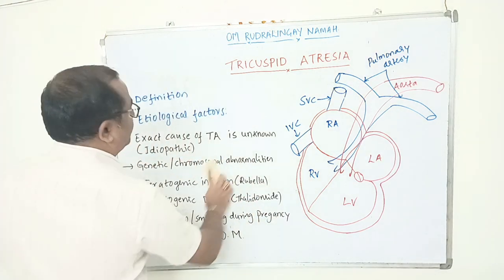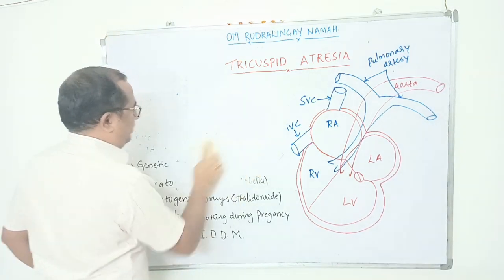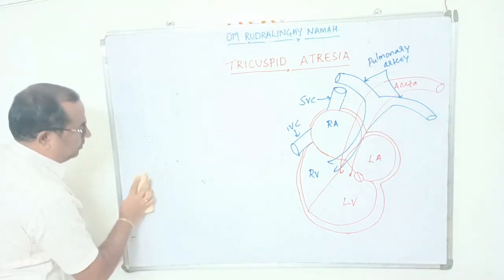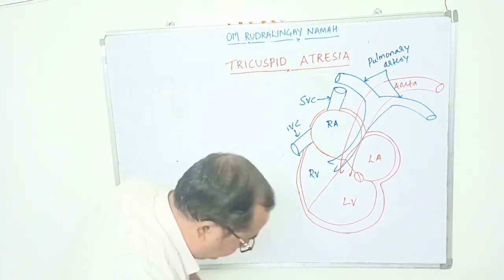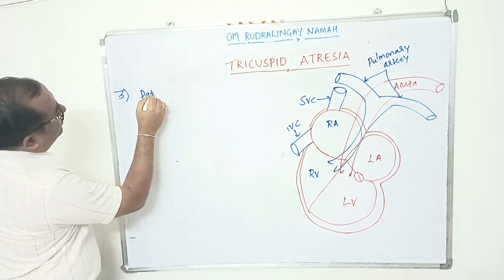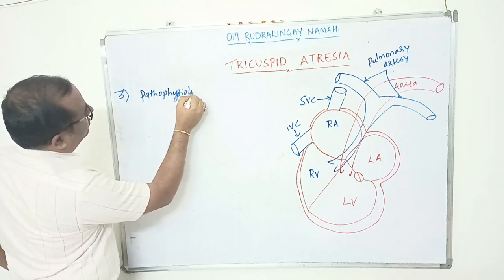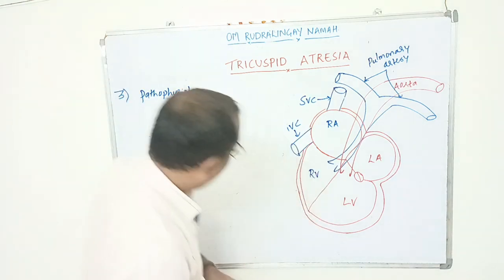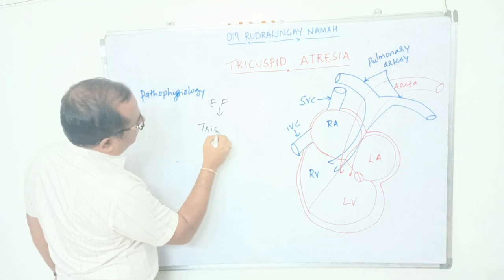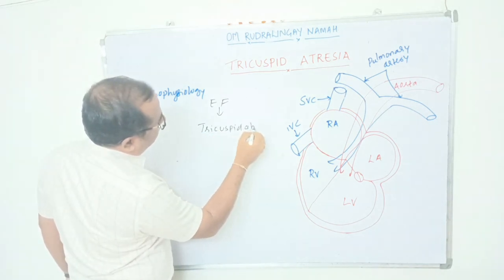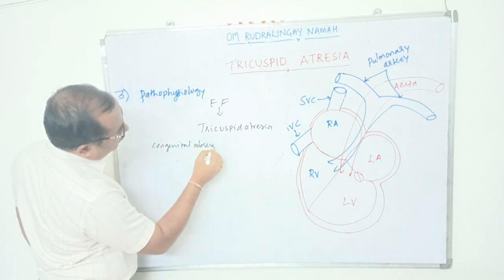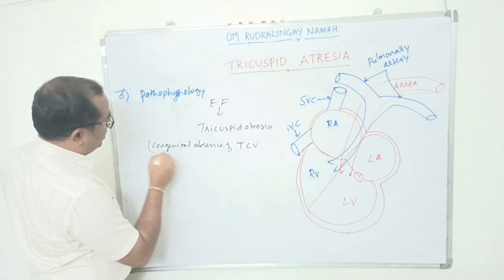Now let us see the pathophysiological changes. First, etiological factors will lead to tricuspid atresia, that is, congenital absence of the tricuspid valve.